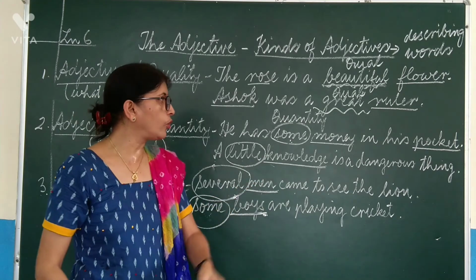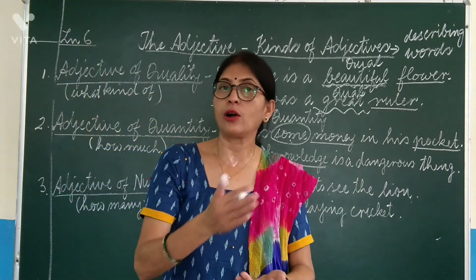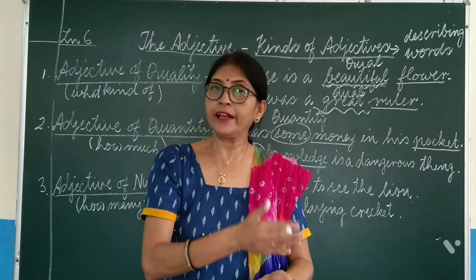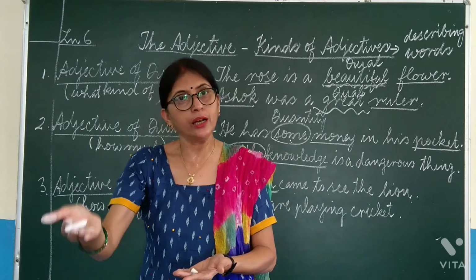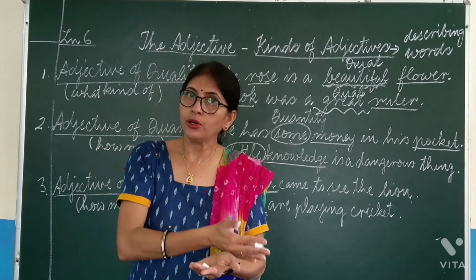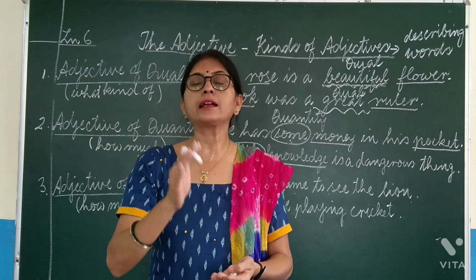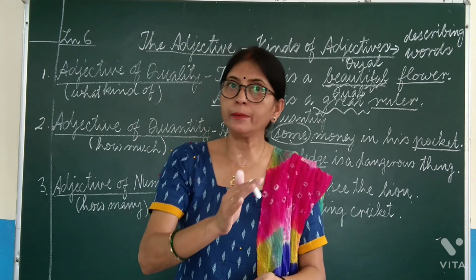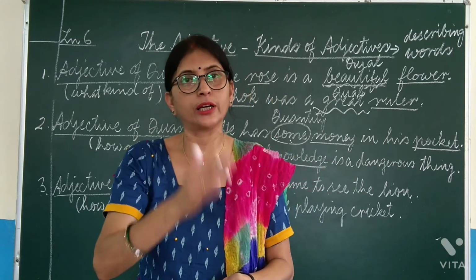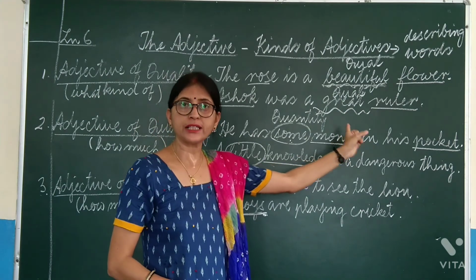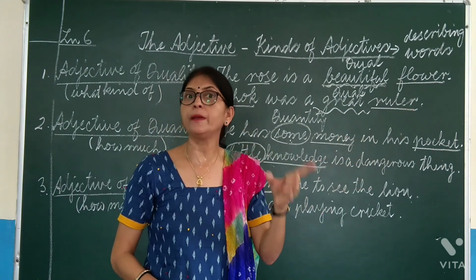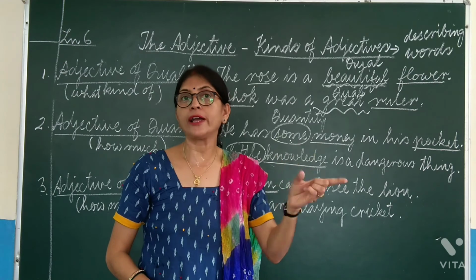Now, how will you know whether words are countable or uncountable? When you can change the noun from singular to plural or from plural to singular, they are countable nouns. Only countable nouns can be changed from singular to plural. We don't have the plural form of money. We don't say money, monies, but we say rupee, rupees. We say coin, coins.